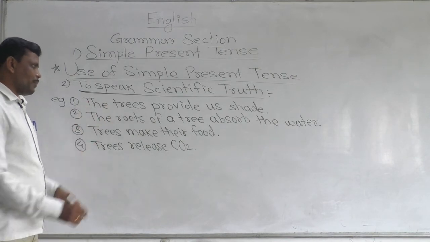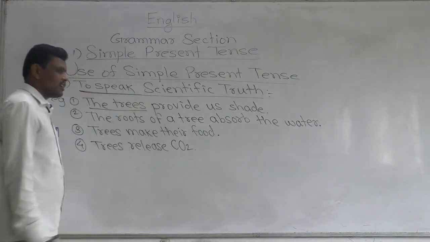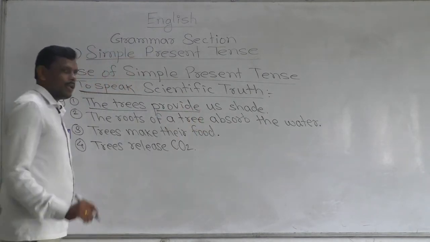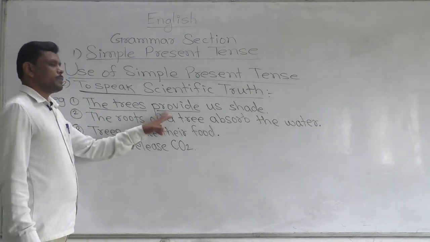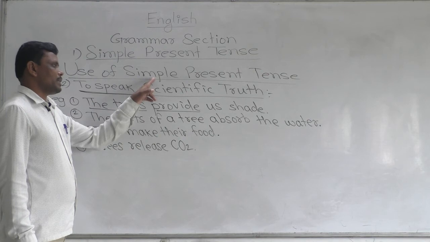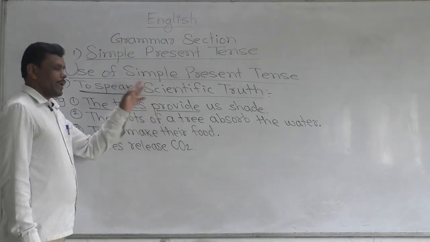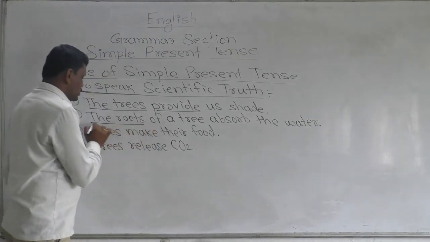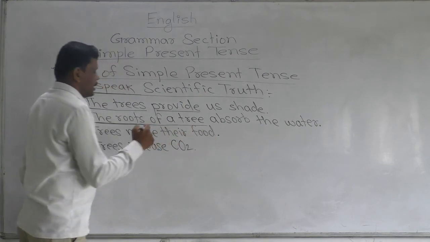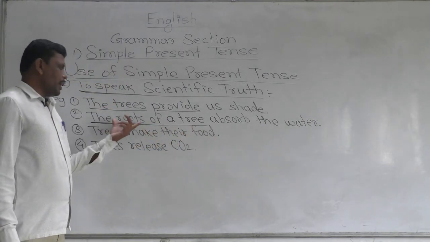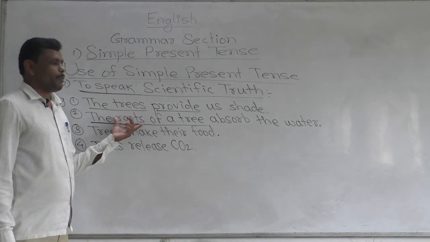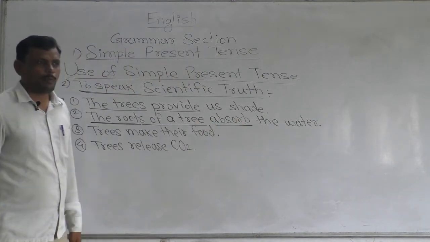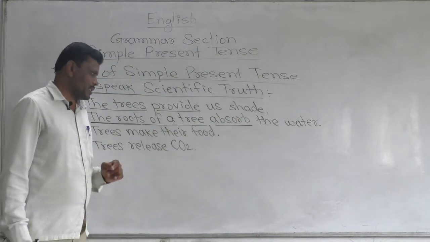What is the first example? The trees. Here the trees is a plural subject, and after this plural subject we have added the base form of verb, and this base form of verb shows simple present tense regular action, and it is a scientific truth. Then the roots: we are speaking about the roots of a tree. Roots is a plural subject. After this plural subject, we have provided the base form of verb. It is simple present tense.